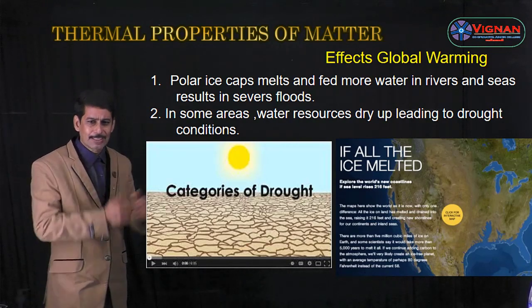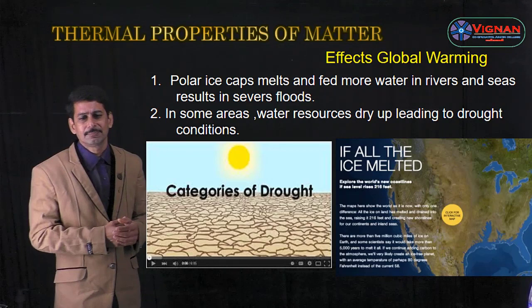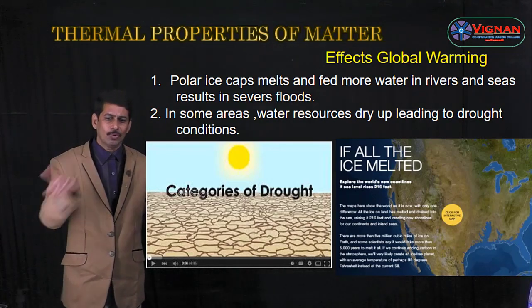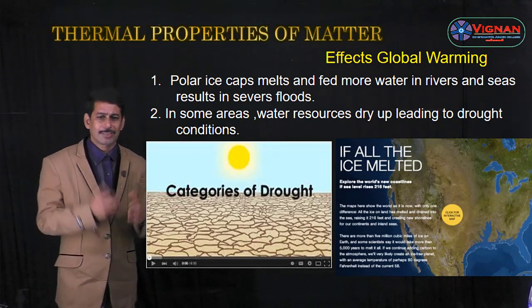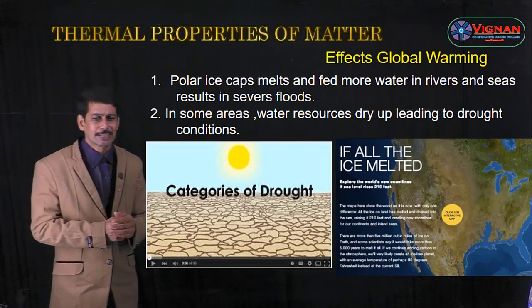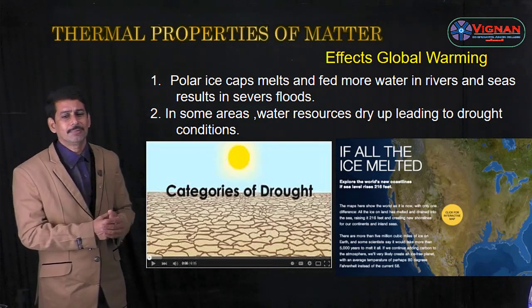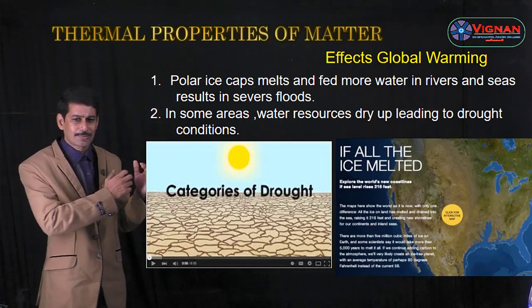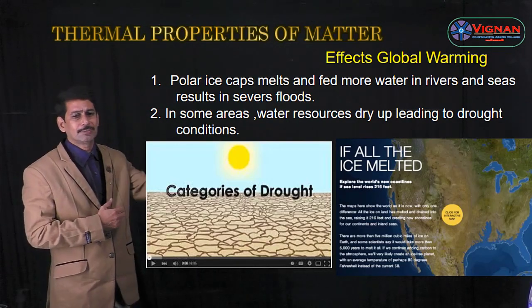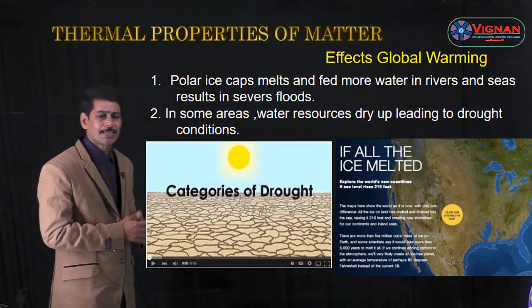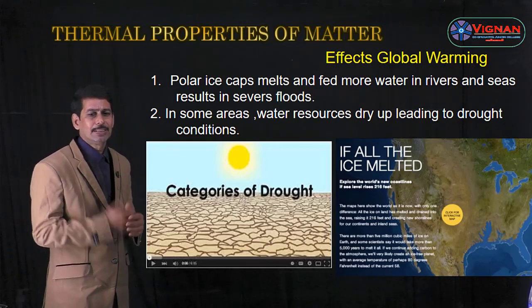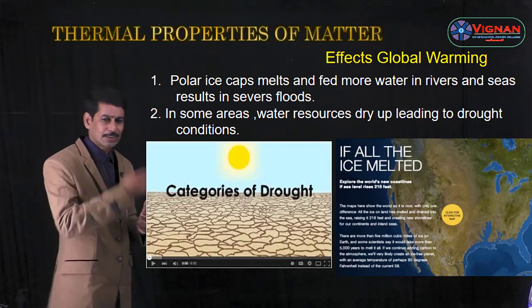And in some areas, as the temperature increases, water resources dry up, leading to drought conditions. So these are the effects of global warming.